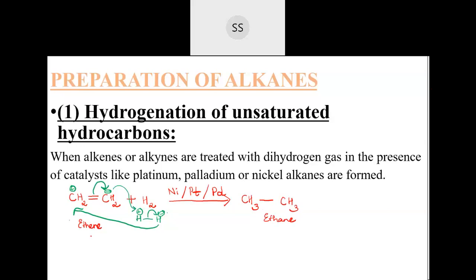So I said you can prepare by taking alkene. You can also prepare by taking alkyne. If I take alkyne now, I'll take ethyne. Ethyne is what? CH triple bond CH, correct? Plus, if you are adding hydrogen now, what you do is you just break this triple bond, convert it into a double bond and add one hydrogen here and one hydrogen on this side. That much only you do. Okay.